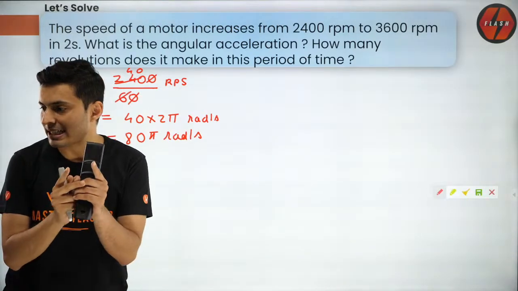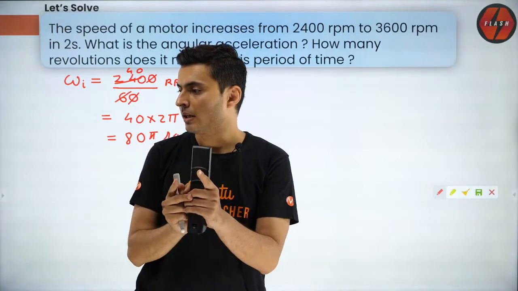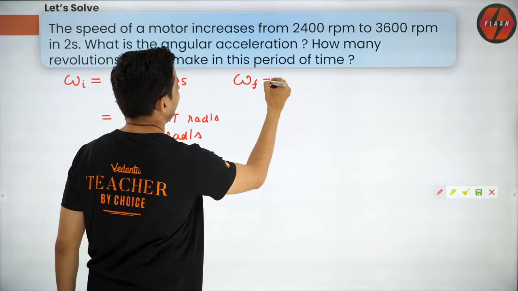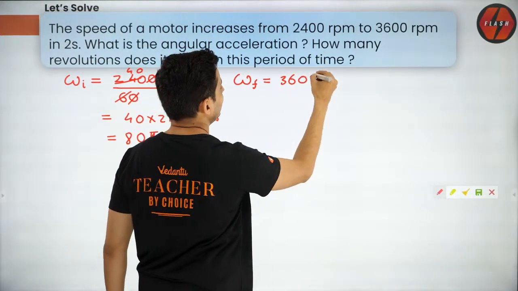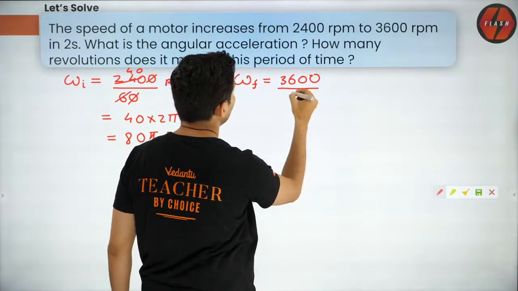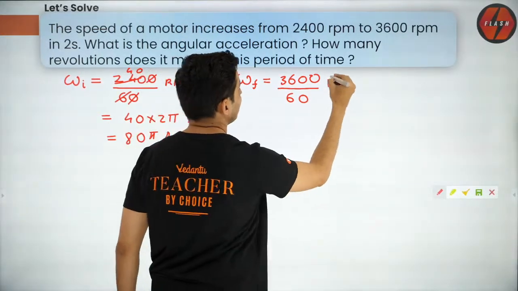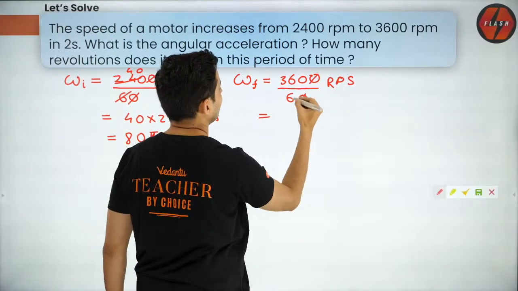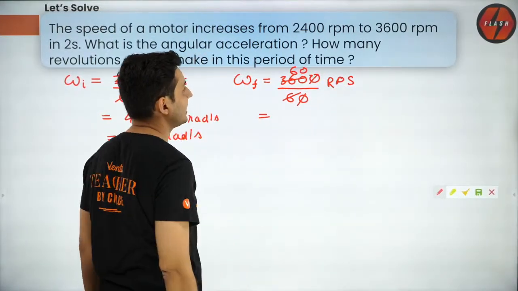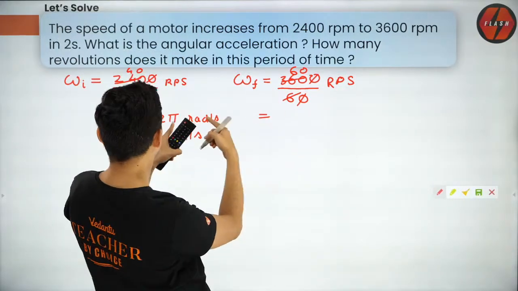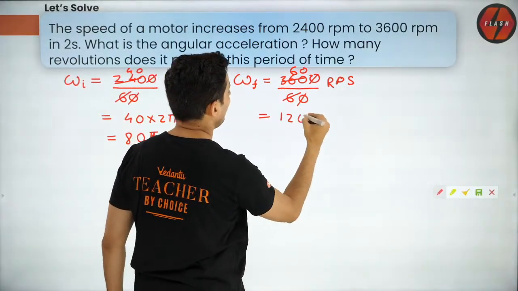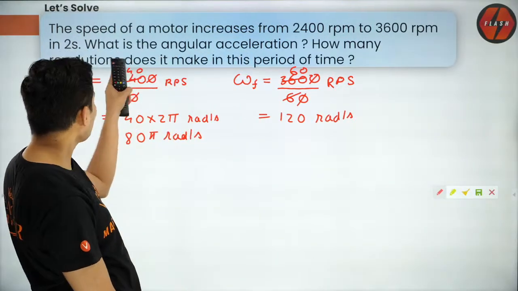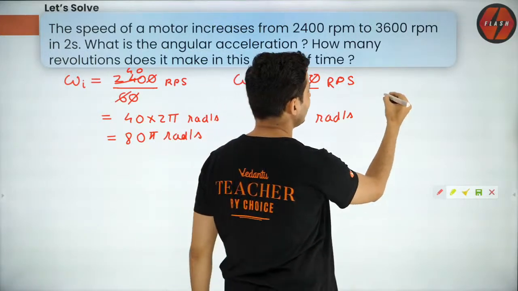I hope this is clear, guys. Let me know. Now finally, figure this out. Omega final is 3600 RPM, but you want to do it in RPS first, so rounds per second. Just cancel this and this will become 60, and you multiply by 2 pi, so you will get 120 pi radians per second. That's what you get. Now you can find the alpha very easily.